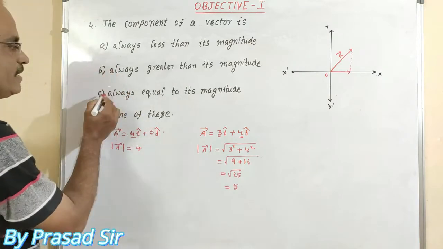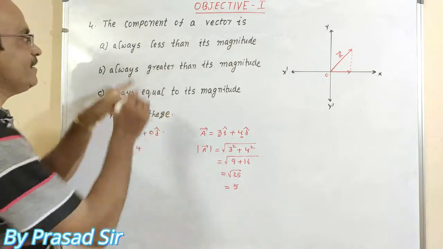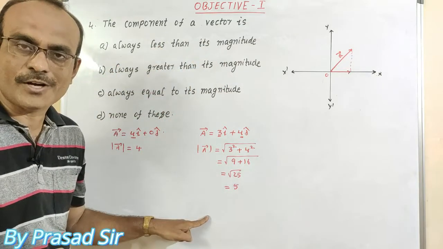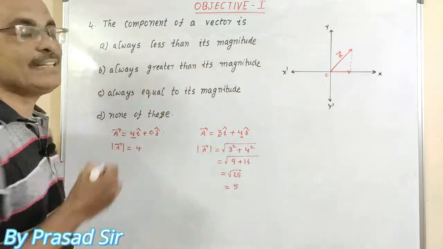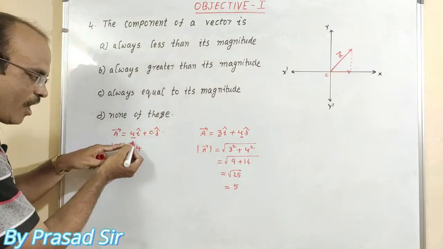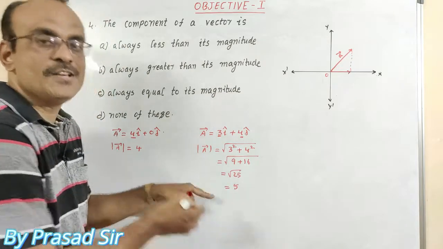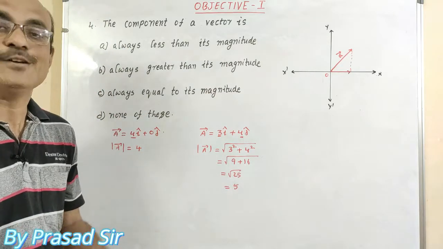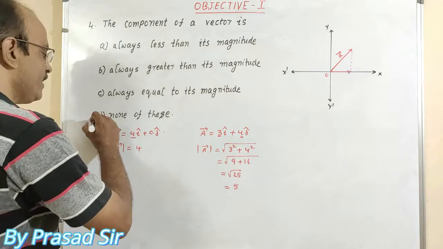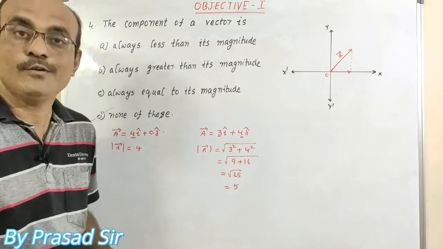So here we got equal to its magnitude and less than its magnitude, and never greater than the magnitude. So in this case, always not equal, always not less, always not greater. So the solution is none of these is the correct option for question number 4.